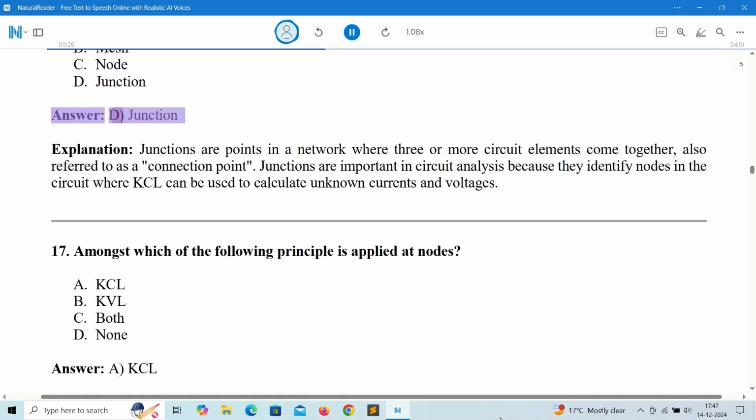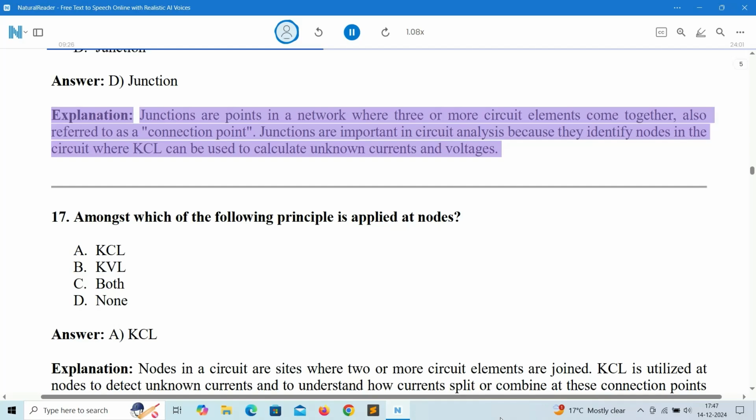Answer: D. Junction. Explanation: junctions are points in a network where three or more circuit elements come together, also referred to as a connection point. Junctions are important in circuit analysis because they identify nodes in the circuit where KCL can be used to calculate unknown currents and voltages.